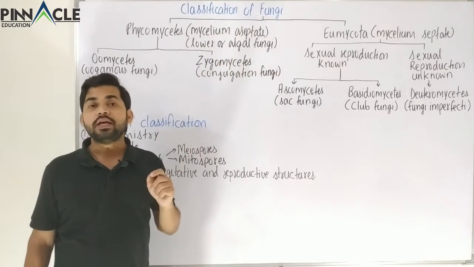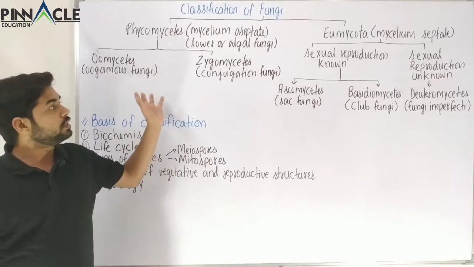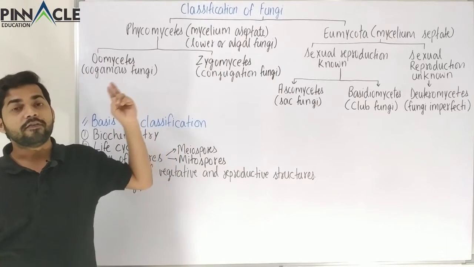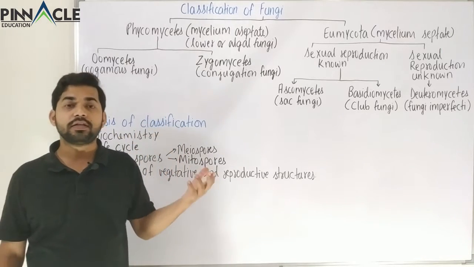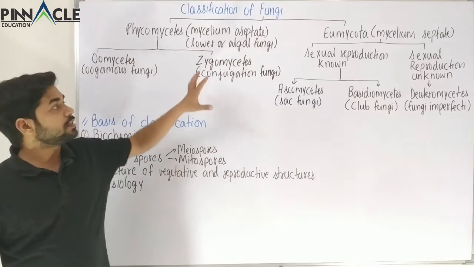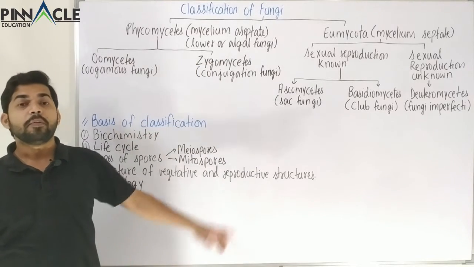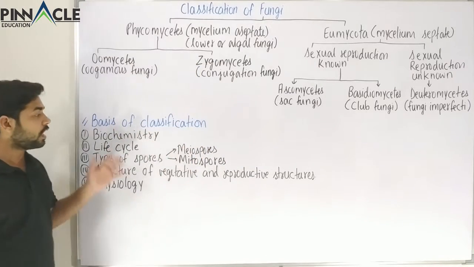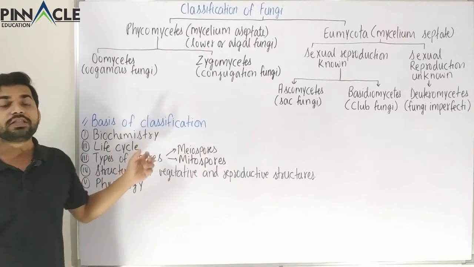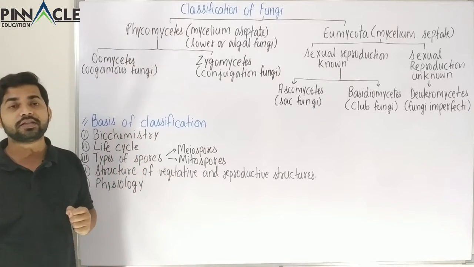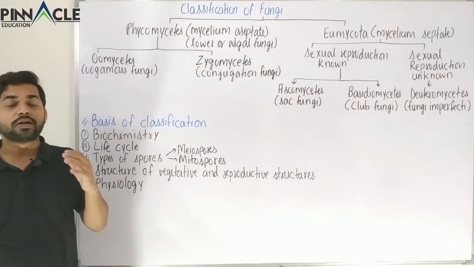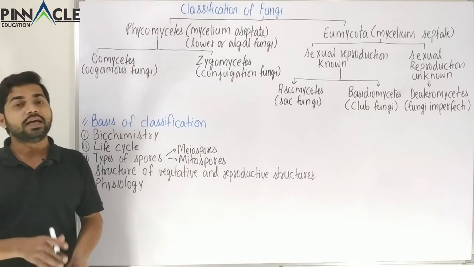First of all, the fungi have been classified into categories like zygomycetes or oomycetes, which come under phycomycetes, and apart from that the deuteromycetes, ascomycetes, and basidiomycetes. So this is the general classification of fungi, but the basis of this classification are these properties. Before studying this classification, we'll study the reason behind it, why we classify fungi into these categories, and what the bases are.